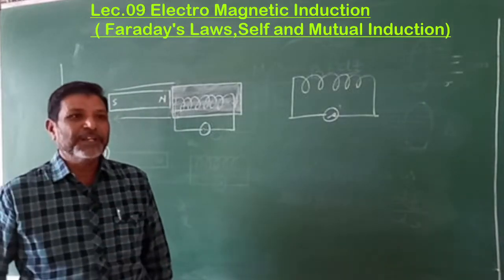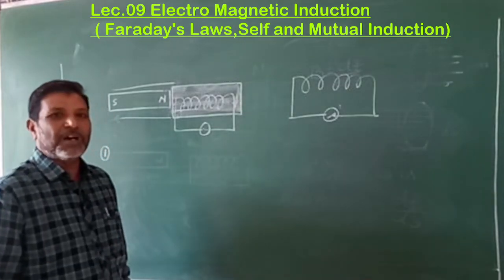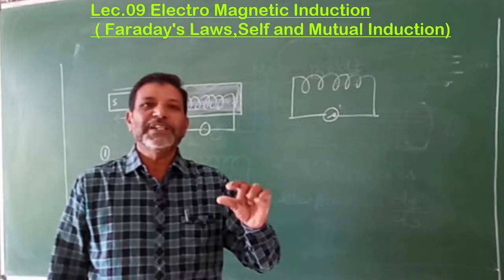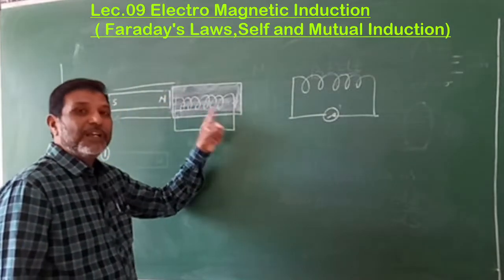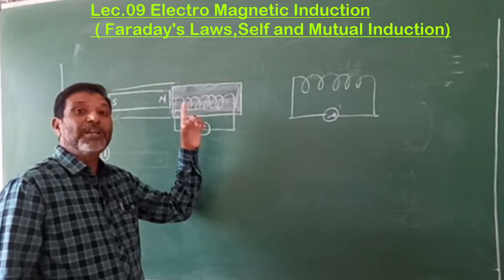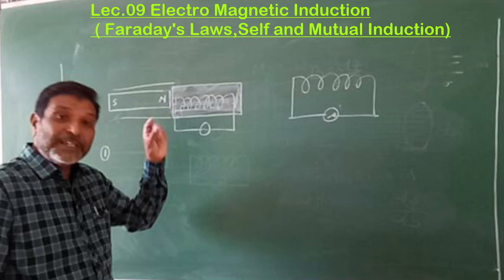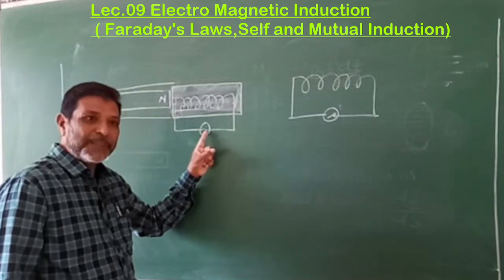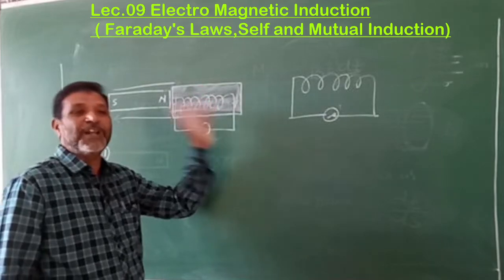Now, once again, I will repeat the first law: whenever there is a change in magnetic flux linked to the coil, then the current or EMF is induced in it, isn't it? There is a current or EMF as long as there is a change in the magnetic flux, isn't it?